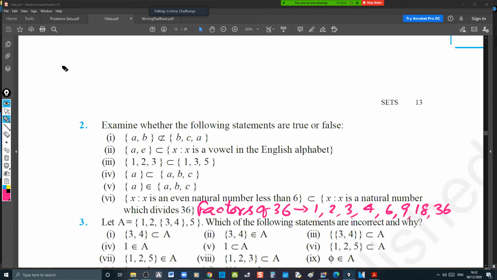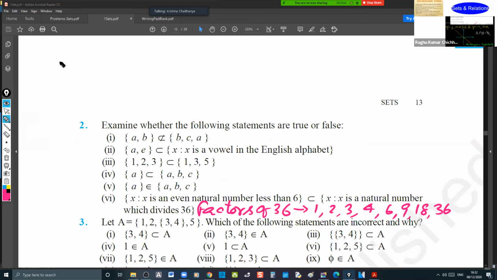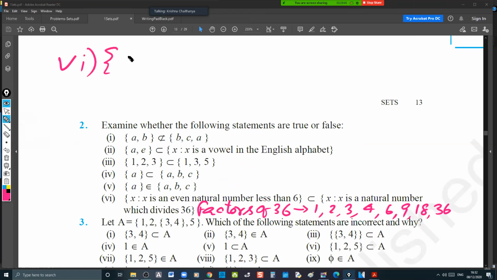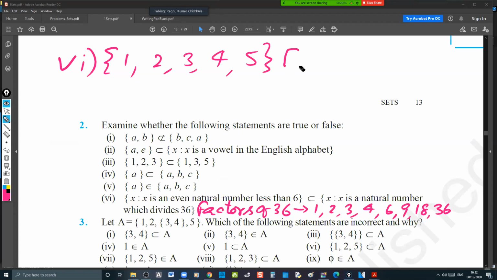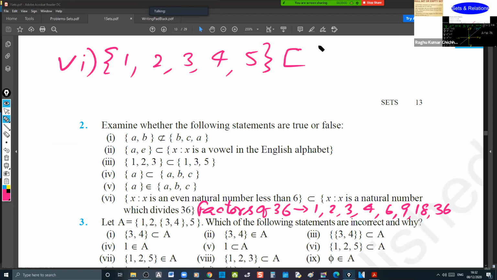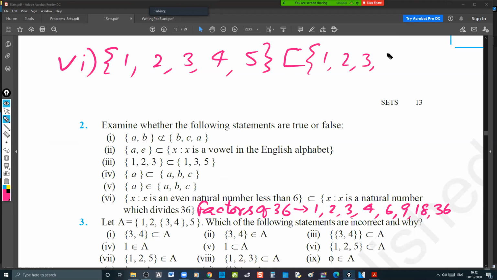X is a natural number less than 6. Come on, tell me what they are. 1, 2, 3, 4, 5. That's good. Now whether it is a subset of the right side? It is not a subset, because 5 is not present. Yes, sir.